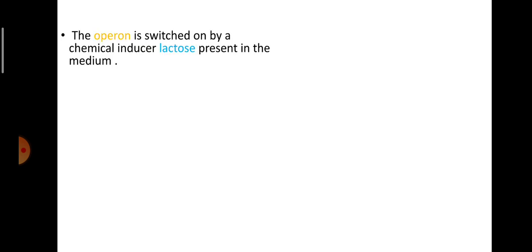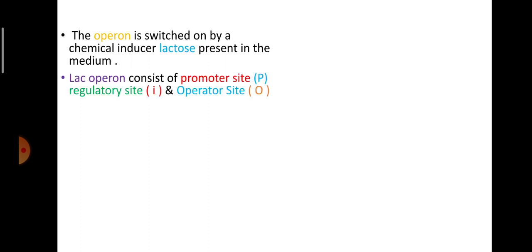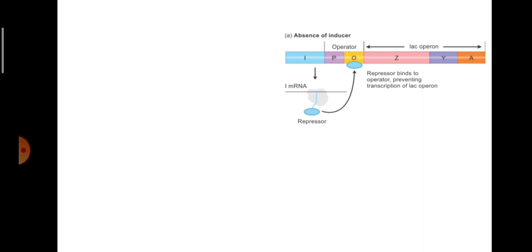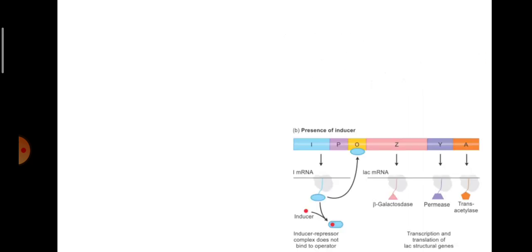Then the lac operon. The operon is switched on by a chemical inducer, lactose, present in the medium. Lac operon consists of promoter site P, regulatory site I and operator site O. Three structural genes Z, Y and A produce enzymes. Let's watch the given image in absence of inducer, and another image in presence of inducer.